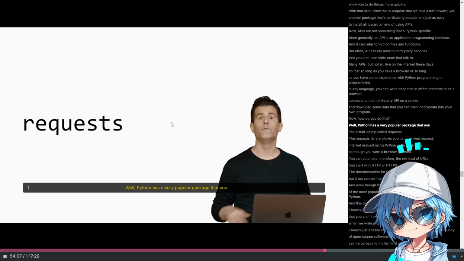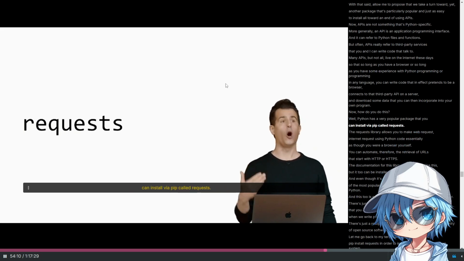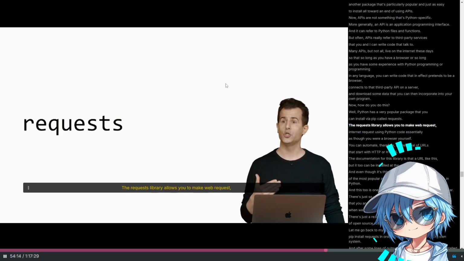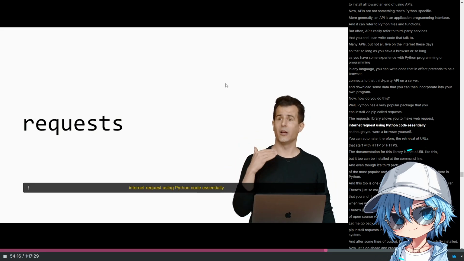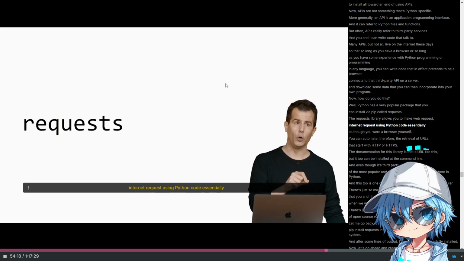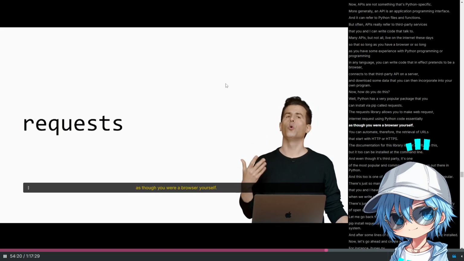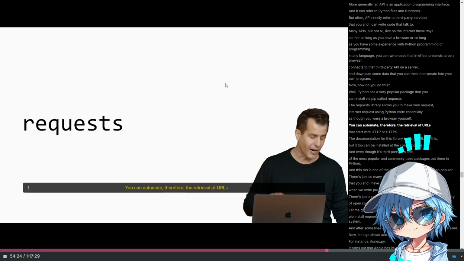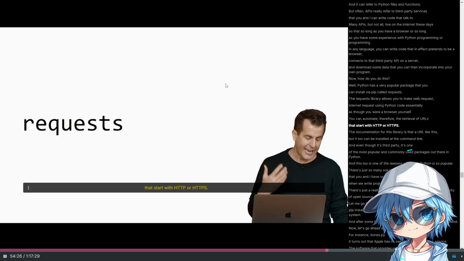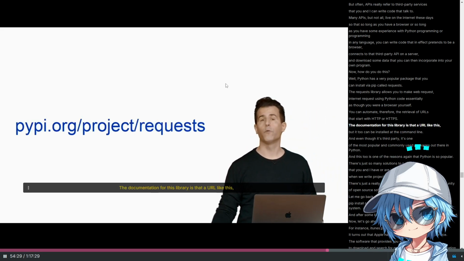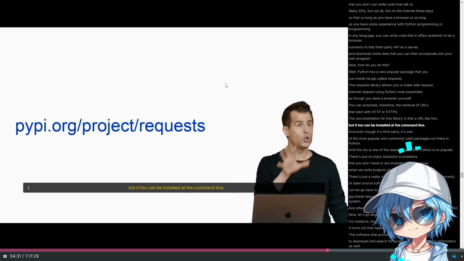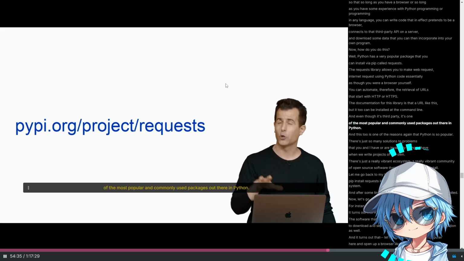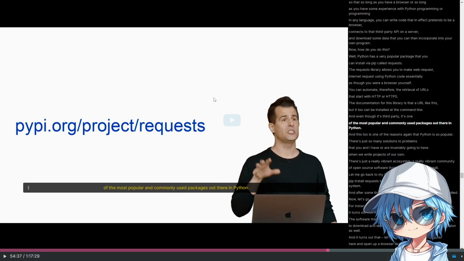Well, Python has a very popular package that you can install via pip called requests. The requests library allows you to make web requests, internet requests, using Python code, essentially as though you were a browser yourself. You can automate, therefore, the retrieval of URLs that start with HTTP or HTTPS. The documentation for this library is at a URL like this, but it too can be installed at the command line. And even though it's third party, it's one of the most popular and commonly used packages.